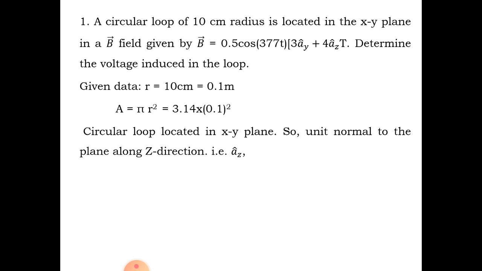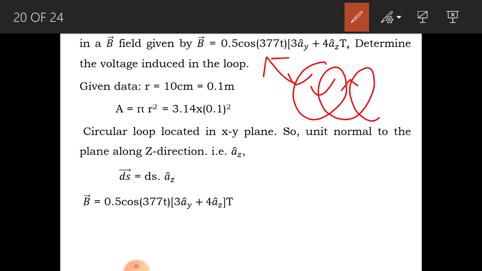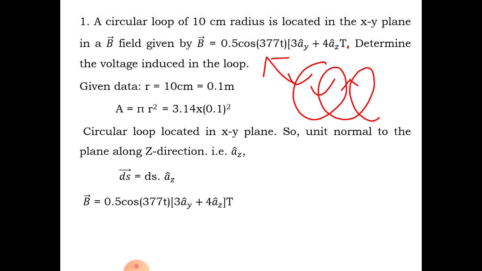So there is a coil of 10 centimeter radius located in the xy plane and which produces the magnetic field. So like this, there is a coil which produces the magnetic field at one point. Somewhere it produces the magnetic field of this order. So current is going to pass through this coil in this way. It produces the magnetic field of the order B. Now he is asking what is the voltage in the coil.